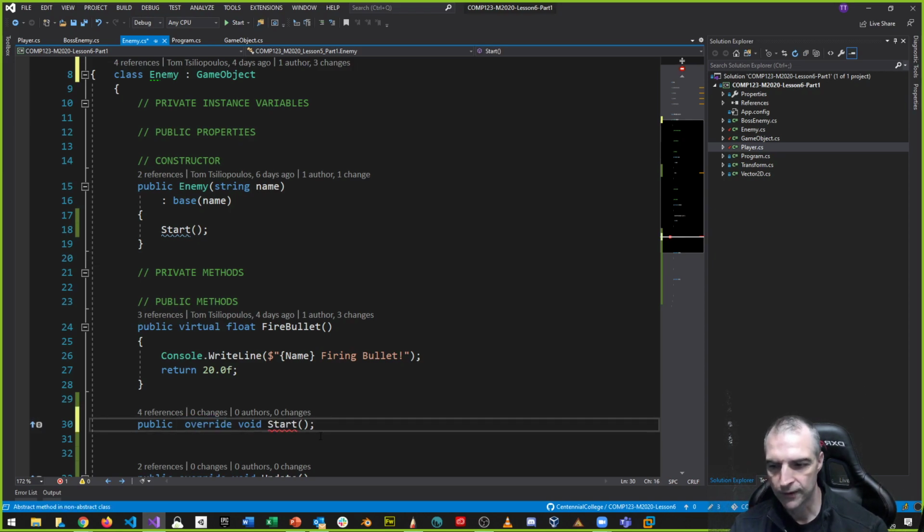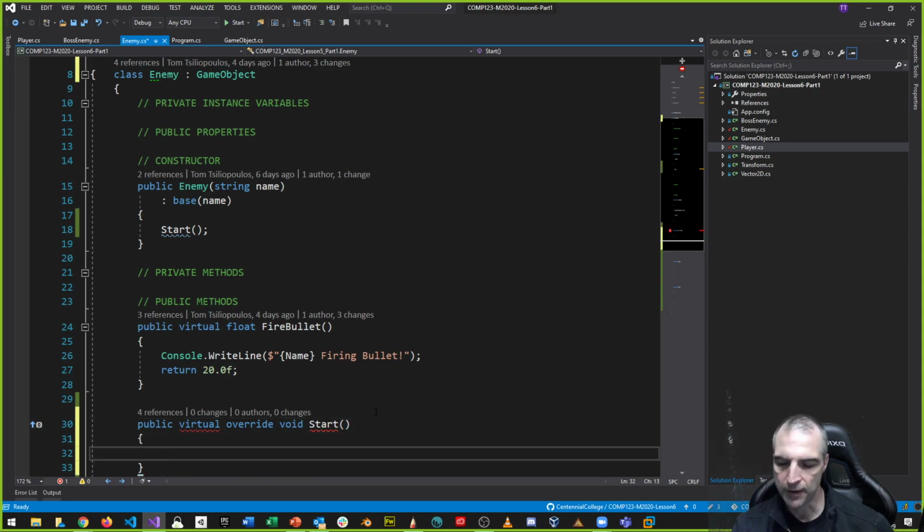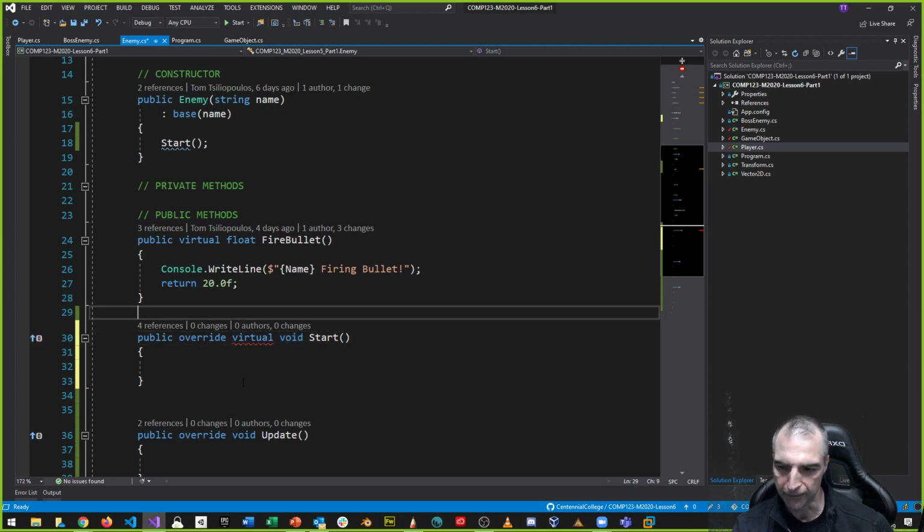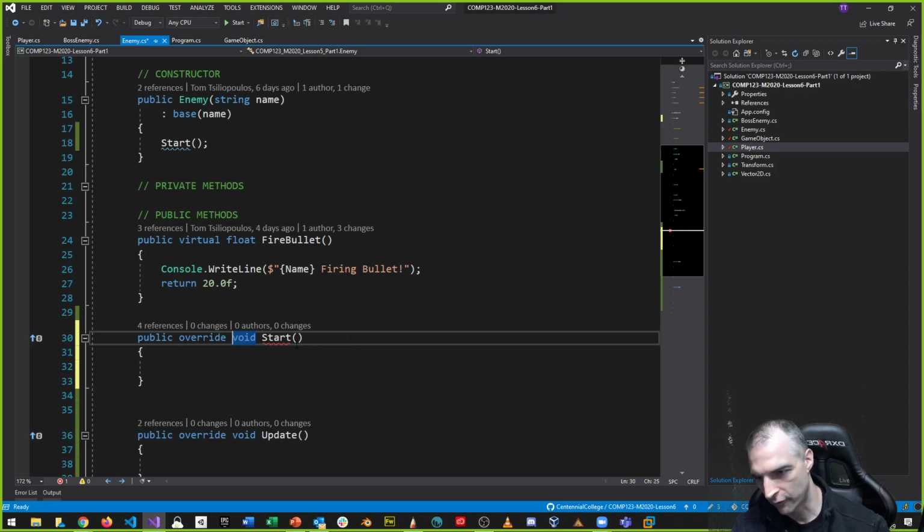But how about this? Can I make this virtual? Can I go like public virtual override and then define a method like this? So public virtual override. And this says that the override method cannot be marked as virtual. Why? Because I'm overriding it, and I can't do both. I can't do virtual and override. And if I switch these around, if I said override, and I make this virtual, so I want it to be overridden again by my other class, I can't.